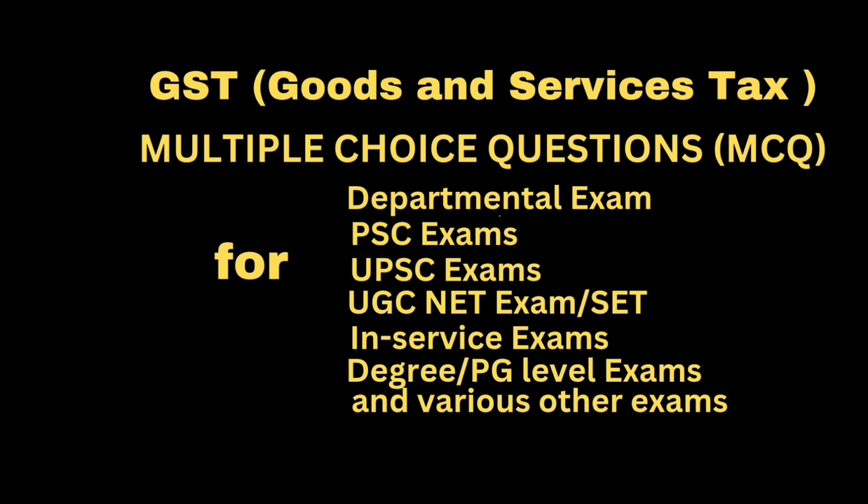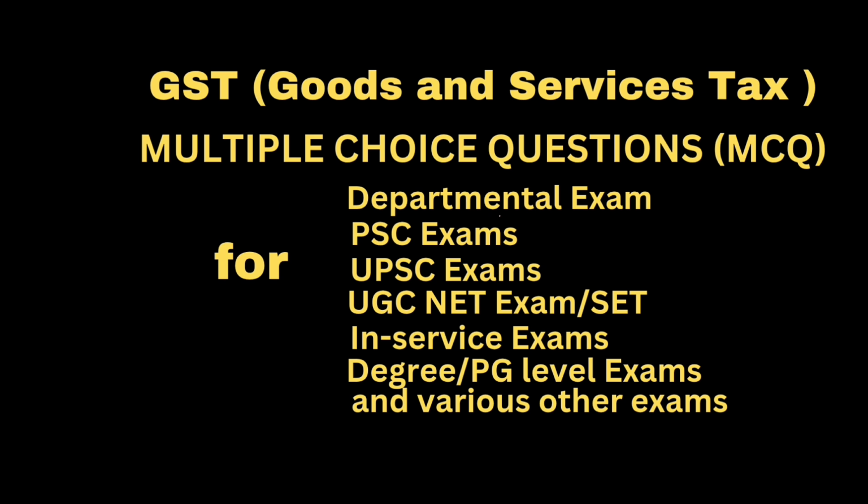Next question: a person who is liable to be registered under section 22 or section 24 shall apply for registration in any such state or union territory in which he is so liable within answer: 30 days from the date on which he becomes liable to registration. Question: a casual taxable person or a non-resident taxable person shall apply for registration at least answer: 5 days prior to the commencement of business.